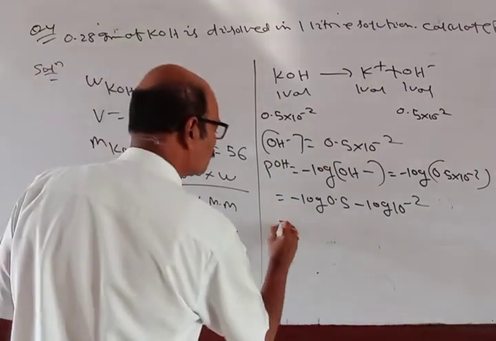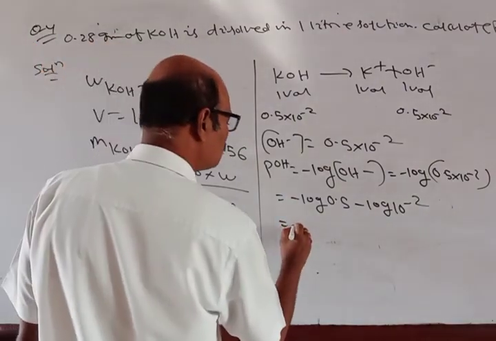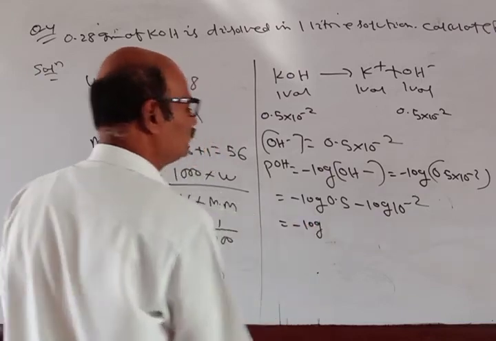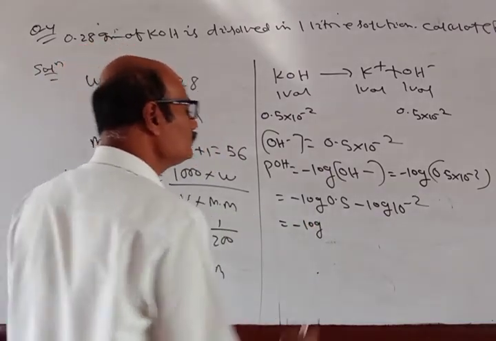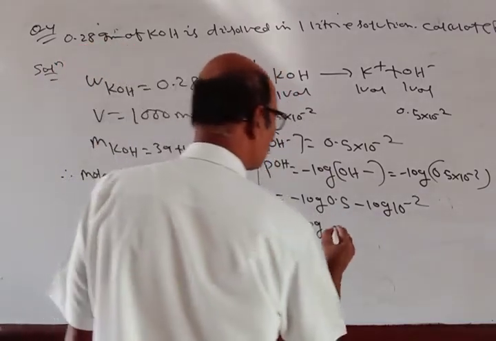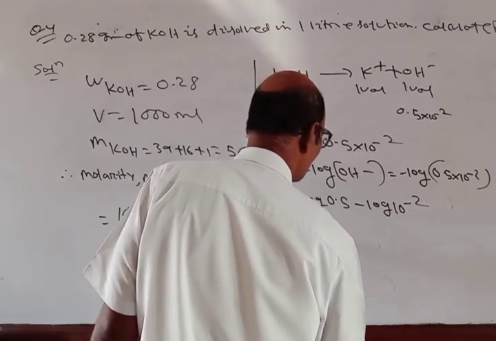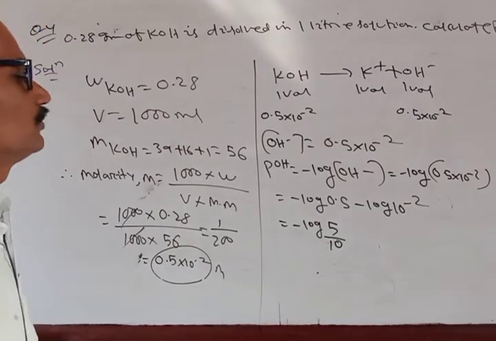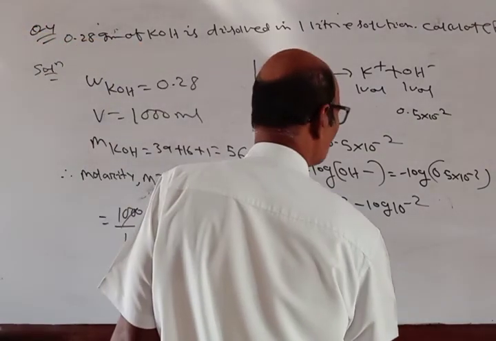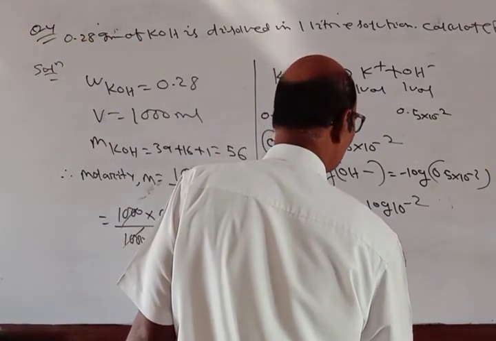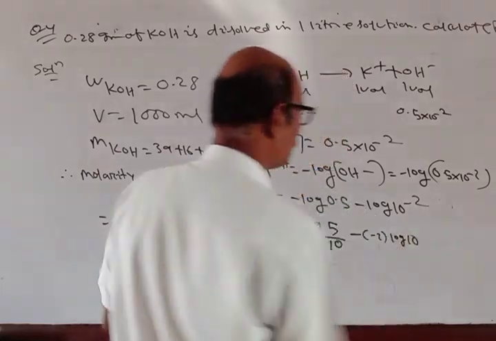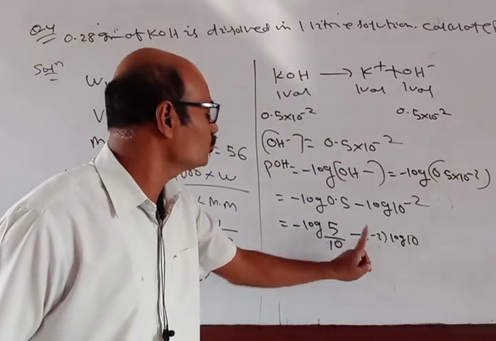This is equal to minus log 0.5 by 10, minus of minus 2 log 10, which is 1, so 2.